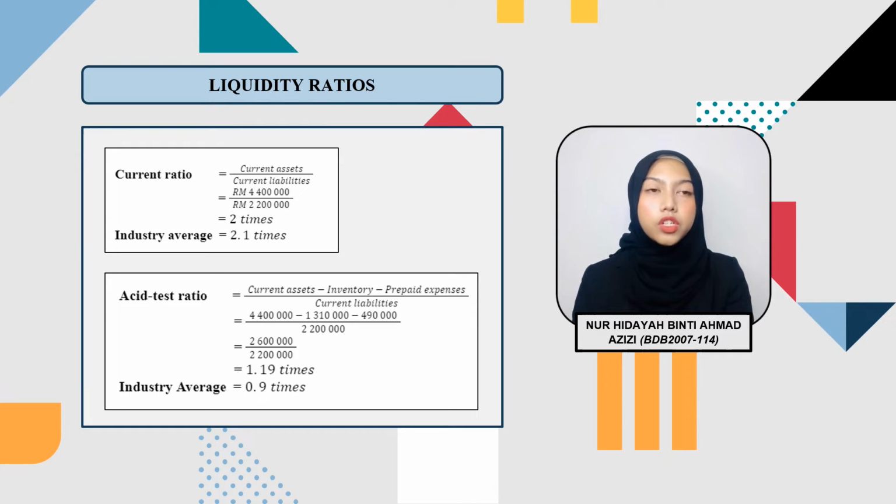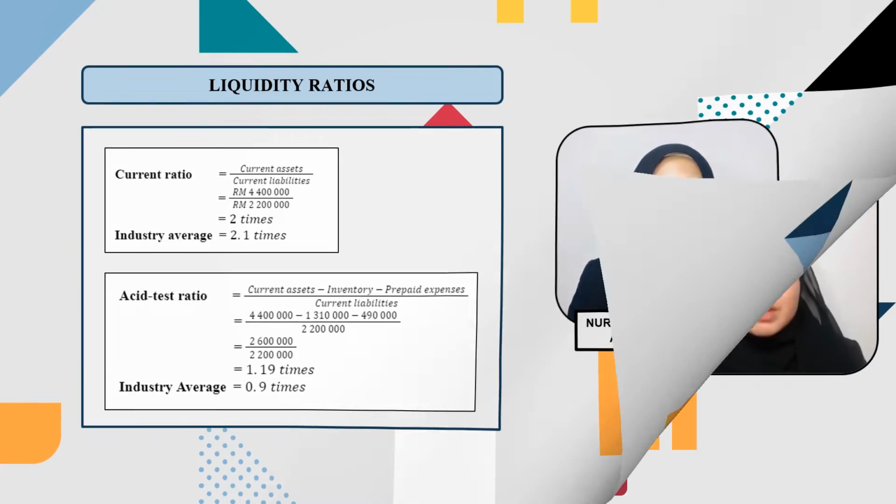For the asset test ratio, the answer is 1.19 times, and we can conclude the asset test ratio is higher than the industry average, which is 0.9 times. To improve, the management needs to increase its liquidity position to promote cash sales.